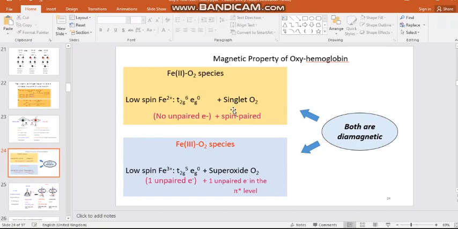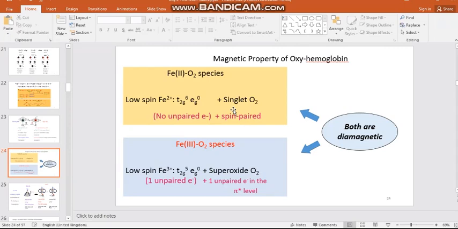Then another model: oxidation of iron takes place from iron 2 to iron 3, and the spin state also changes from high spin to low spin. In the low spin state, iron 3 oxidation state has a d5 configuration, t2g5 and eg0, having one unpaired electron in the t2g orbital. After accepting an electron from the iron center, triplet oxygen is converted into doublet oxygen, that is, oxygen containing one unpaired electron. That oxygen is known as superoxide. Superoxide also has one unpaired electron.